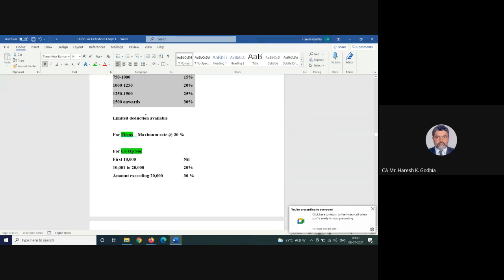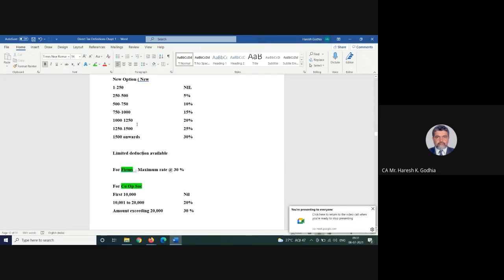If you continue to get this and you are going to have a similar income in the future, then better we shift to the new. But that decision is left to the assessee. At the moment, what is important, I have one chart which I will share with you a little later, wherein if you have this much income, which is the better option, you can make a decision accordingly.